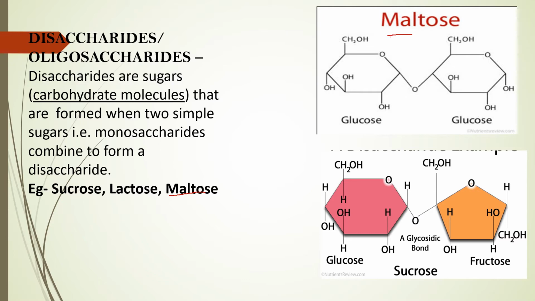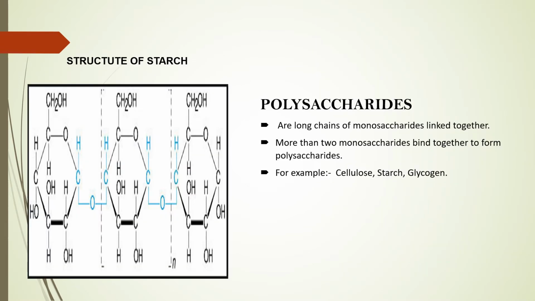Sucrose, maltose, and lactose are a few disaccharides or oligosaccharides. Lactose is made up of galactose and glucose. Both galactose and glucose are monosaccharides. Now we'll see polysaccharides. The word poly means many. It refers to a numerical value more than 2, till infinity you can take.